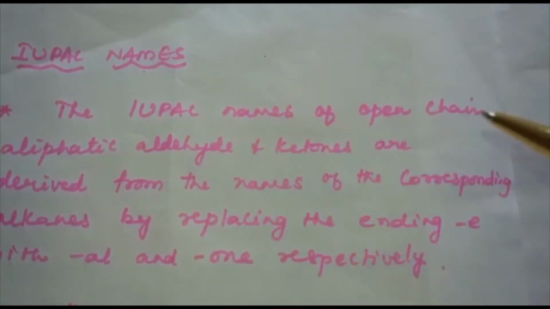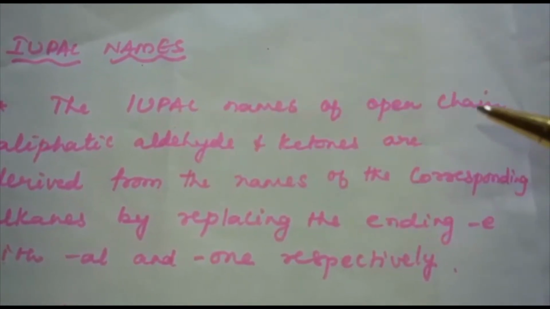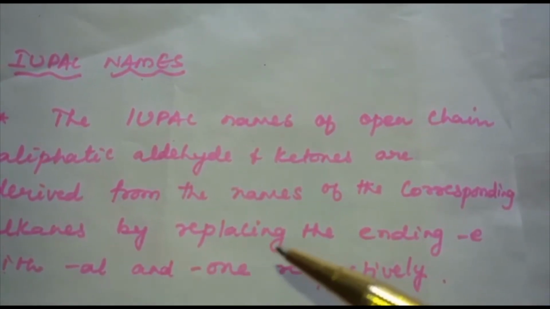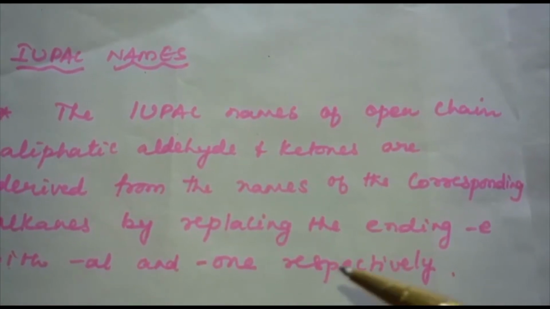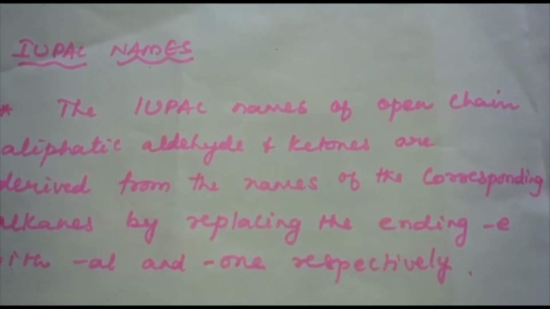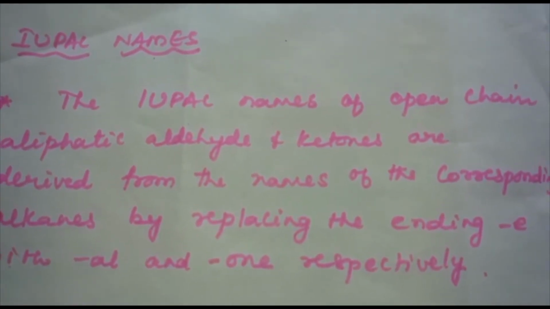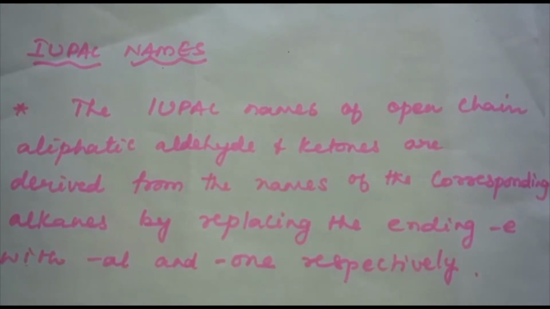The IUPAC names of open chain aliphatic aldehydes and ketones are derived from the names of the corresponding alkanes by replacing the ending -e with -al and -one respectively. We can say that the e of the alkane is replaced by -al in the case of aldehyde and -one in the case of ketone.